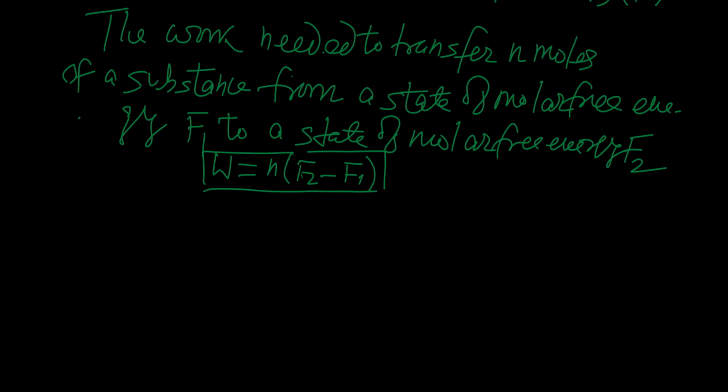This is just equivalent to what you have definitely studied in electrostatics, that in an electric field, a positive charge always moves from a higher potential to a lower potential if it is free to move. Similarly, a chemical substance, if it is free to move, will spontaneously move from higher chemical potential to lower chemical potential. But in equilibrium, this chemical potential is constant throughout the system.